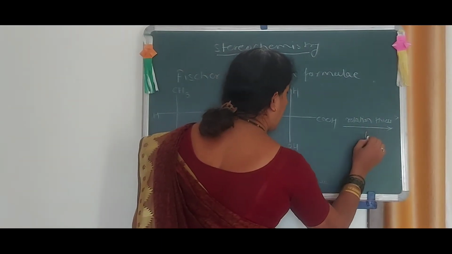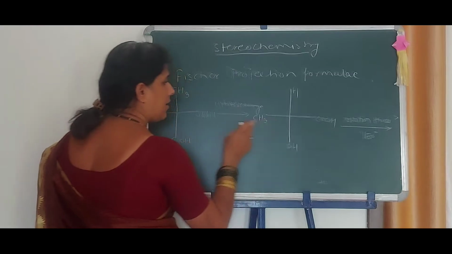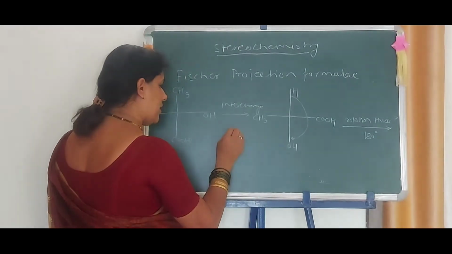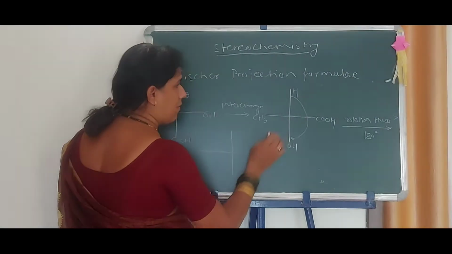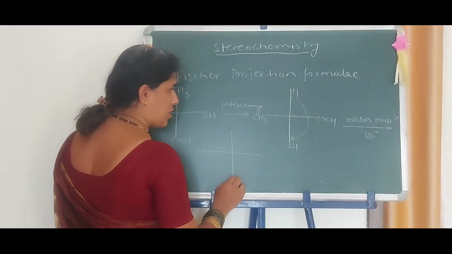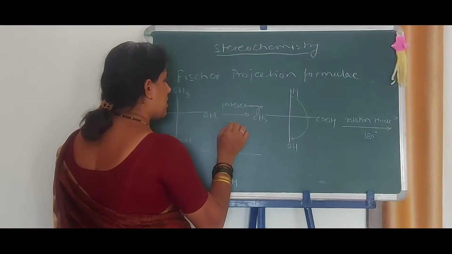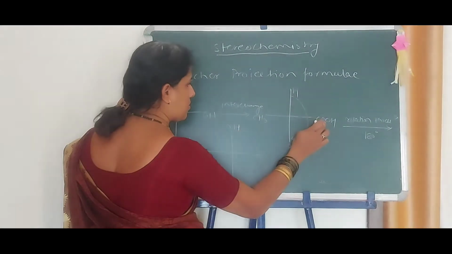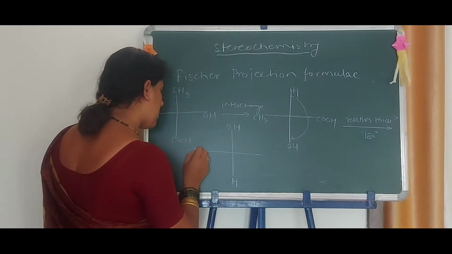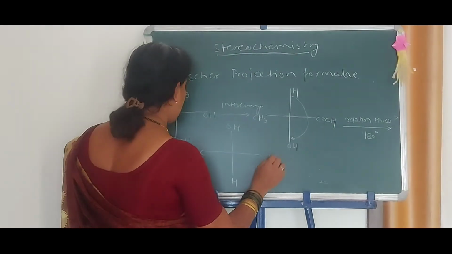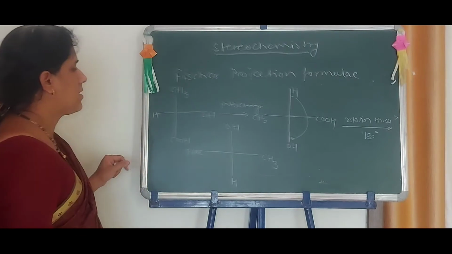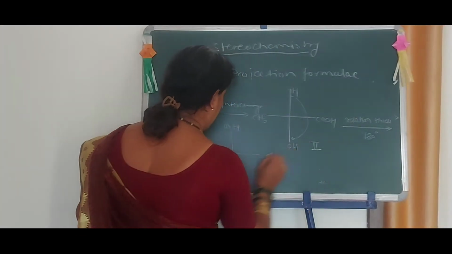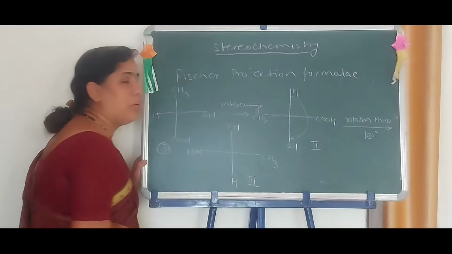Or 90 or 180 degrees. What happens here? This comes to H here. Now there is formation of H here and OH here. And thus here this comes to COOH and it comes to a CH3. Thus this is structure 1, this is structure 2 and this is structure 3.